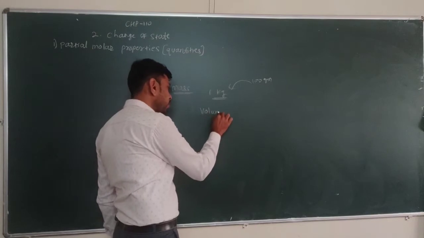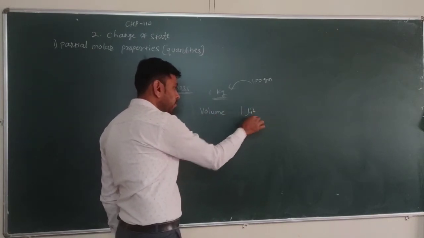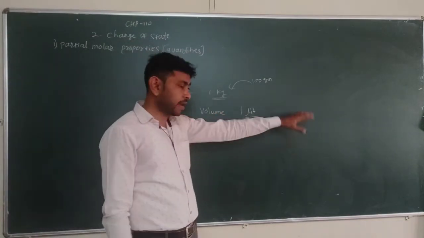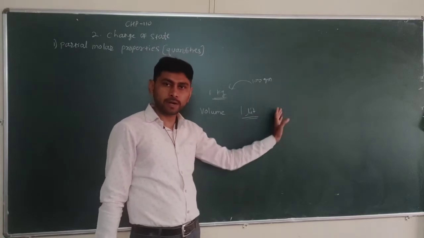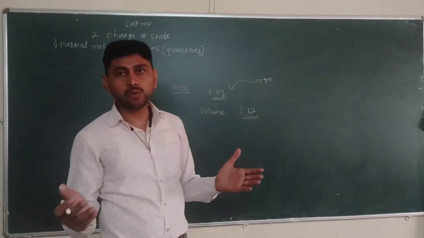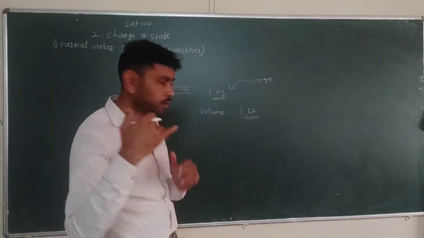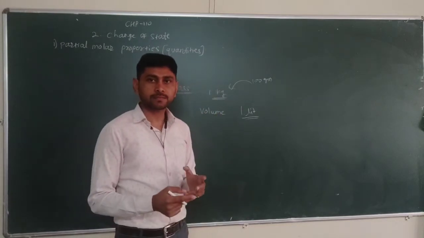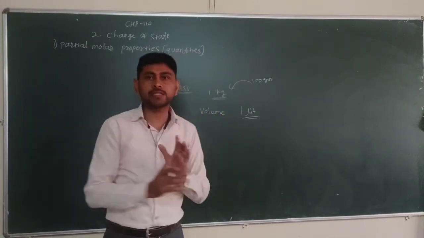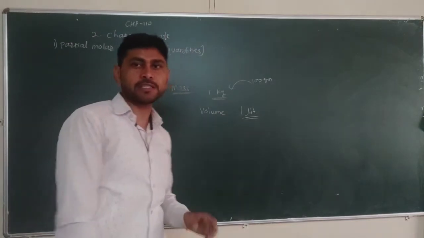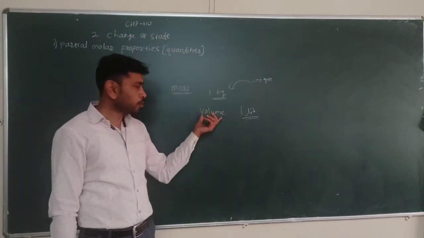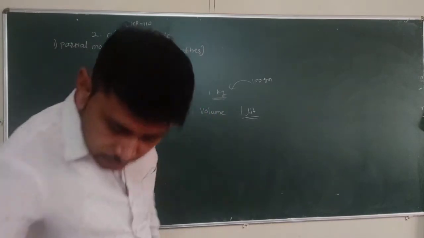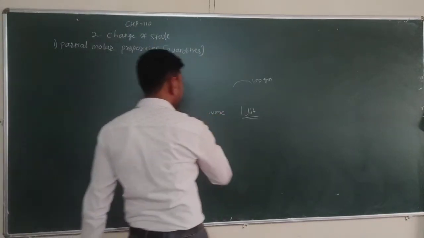Volume is also an extensive property, because if we take 1 liter of water, the volume has a particular quantity. But when we add another 1 liter of water, the volume becomes 2 liter. Volume changes from 1 liter to 2 liter, 2 liter to 3 liter. So this property changes according to the amount of substance present. If we change the amount of substance, the property changes. Such properties are called extensive properties, and we have already studied these thermodynamic extensive properties.